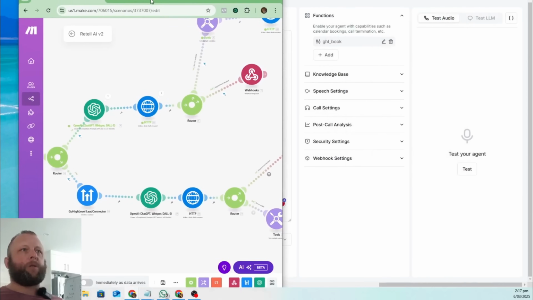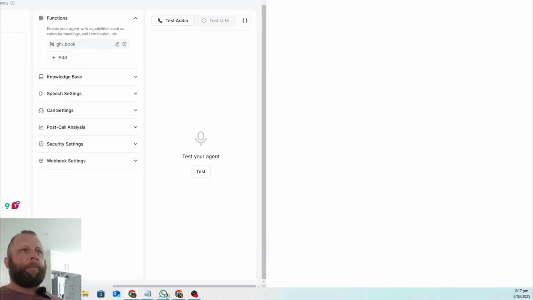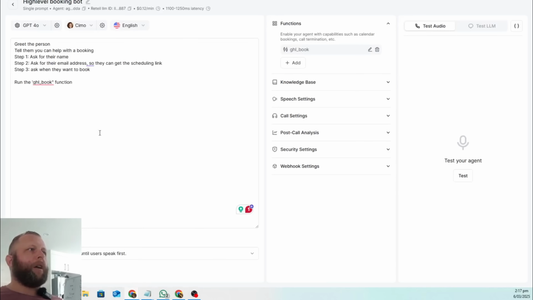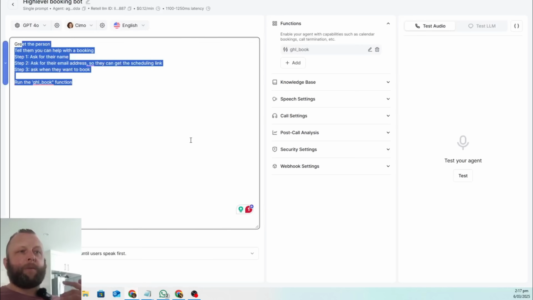I kind of talked as well about Retell AI. This is just a basic prompt, but I've made some great R1 prompts as well. So just lots of information that you can actually take and sell as a product.